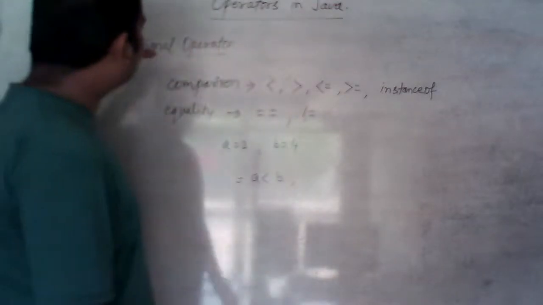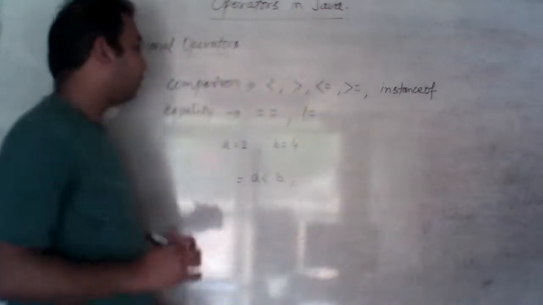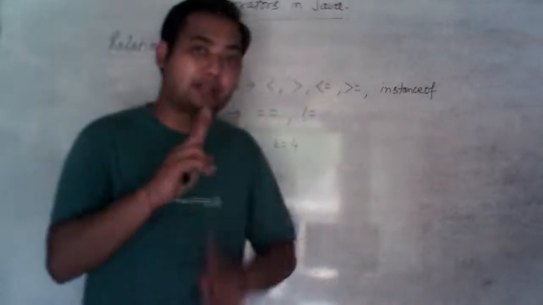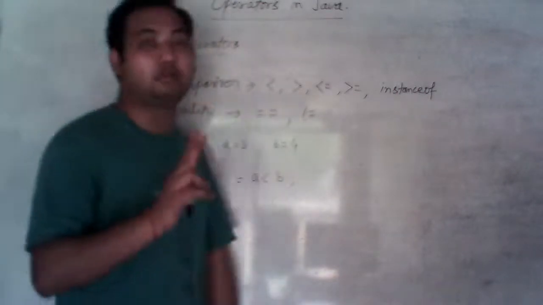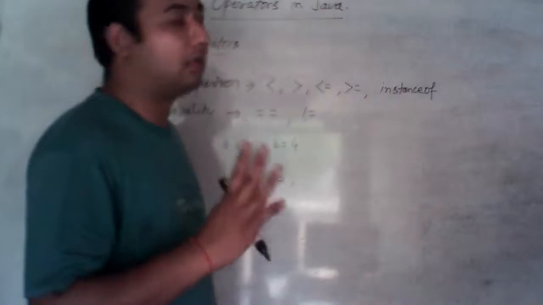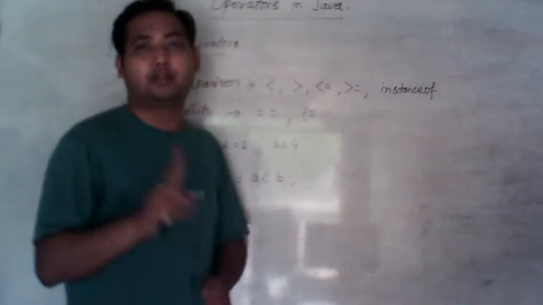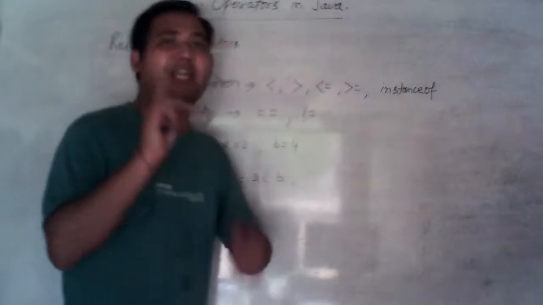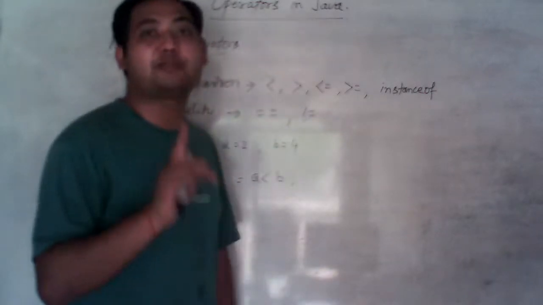Means whenever you use these relational operators, only one type of value can be returned, and that type is Boolean type.